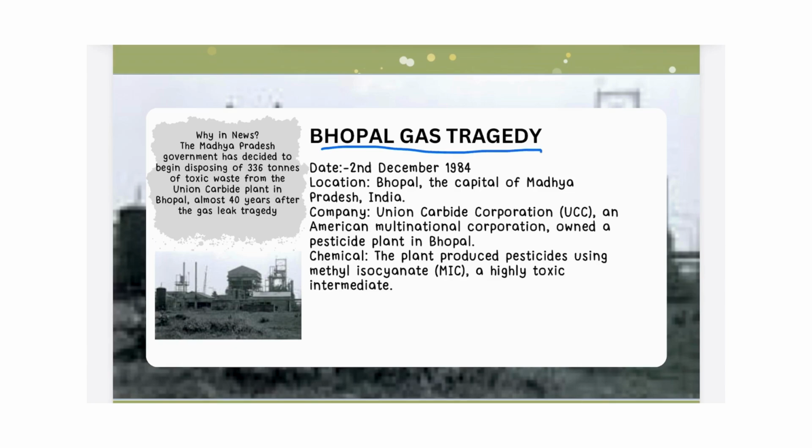It was in the news because the Madhya Pradesh government has begun disposing 336 tons of toxic waste from the Union Carbide plant almost 40 years after the gas leak tragedy. The plant in which the incident took place was owned by Union Carbide India Limited, and it was located in Bhopal. This plant used to produce a pesticide called Sevin, and for the production of Sevin, methyl isocyanate was used.